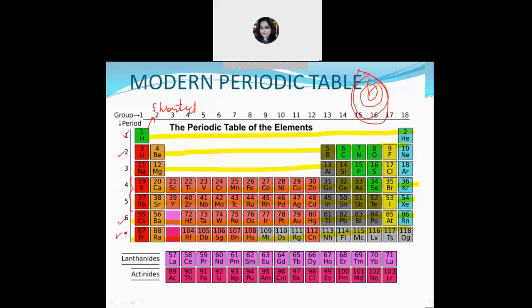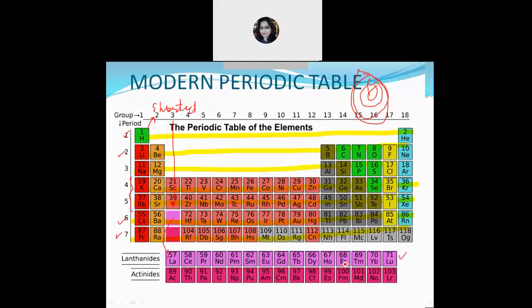Now see here, this is group number 3. In group number 3 and period number 6, there is a set of elements with atomic numbers 57 to 71, beginning with lanthanum and ending with lutetium. They are known as lanthanides or rare earth metals.